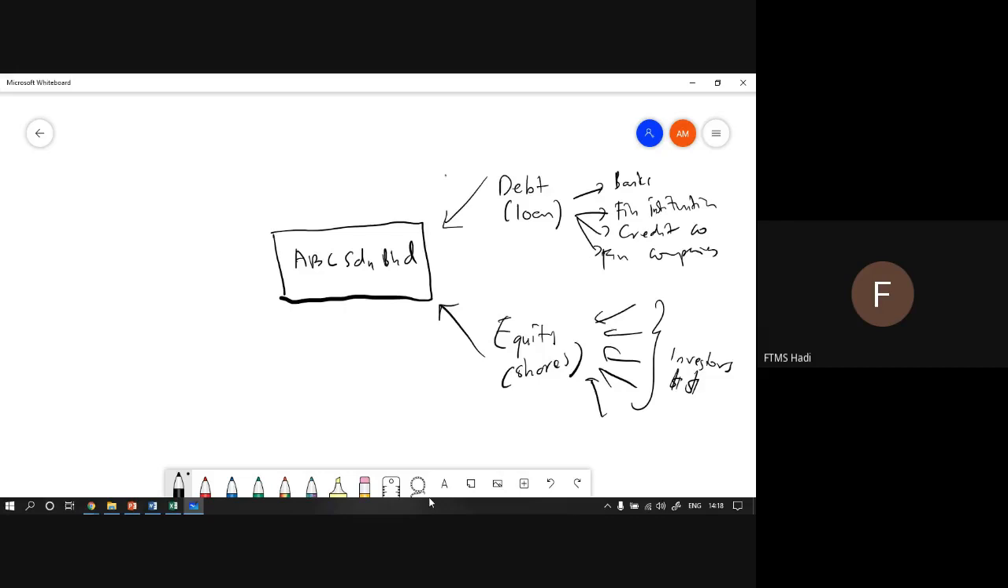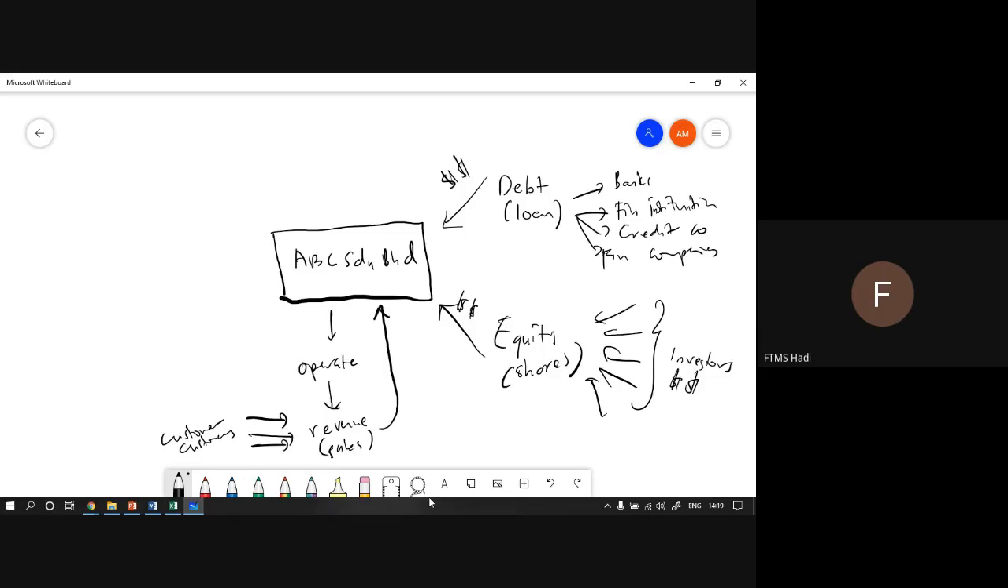Once the money is injected into the company, they will operate. Once they operate, they need to find revenue or sales. That means customers will come. There are so many customers. Customers will buy products from ABC Sdn Bhd, and then the revenue comes in and is injected into ABC Sdn Bhd.